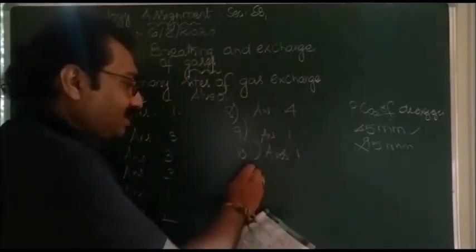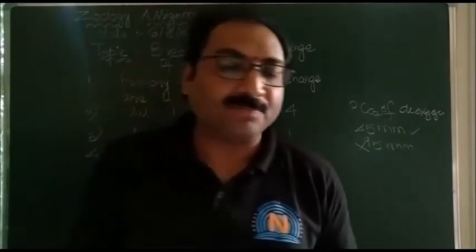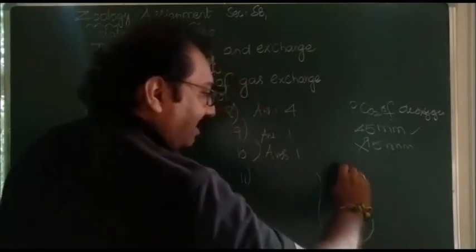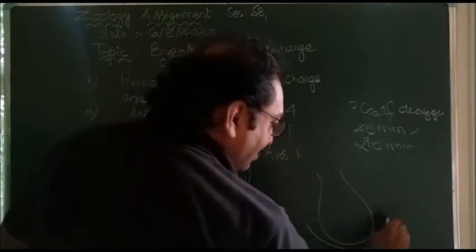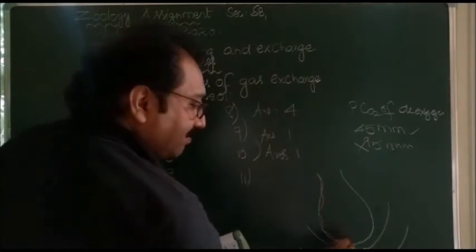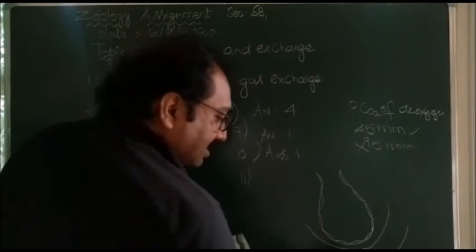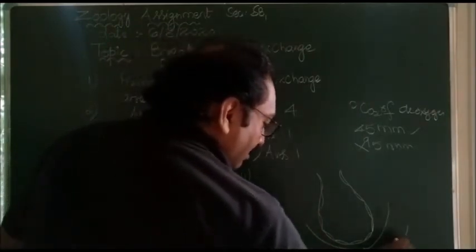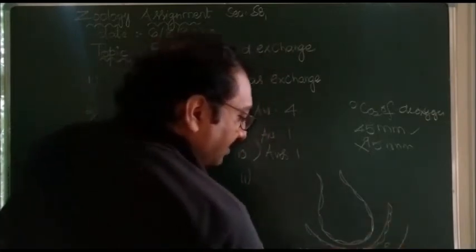11th one, so here one diagram is given. Recognize the figure and find out the correct matching. If you see the diagram, it is like this. So the alveolar surface, and let us imagine these are alveolar capillaries. Now here the alveolar surface is lined by the simple squamous epithelium, and this is the blood. This is the blood capillary wall. This is